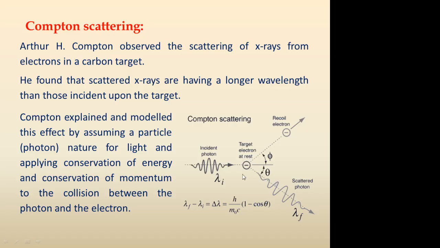The electron was taken as a particle, and the X-ray was also taken as a particle, a photon, so it is a photon and electron interaction. By applying conservation of energy and conservation of momentum to the collision between the photon and the electron, he arrived at this equation.